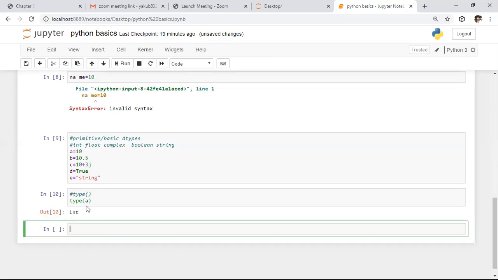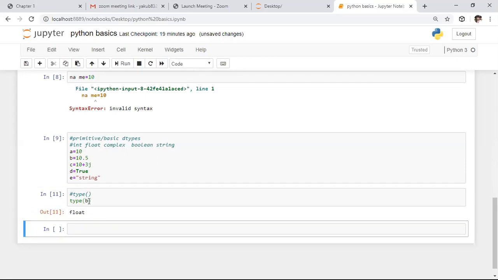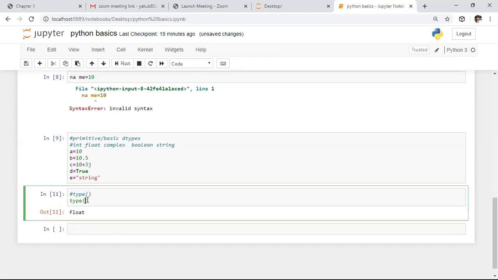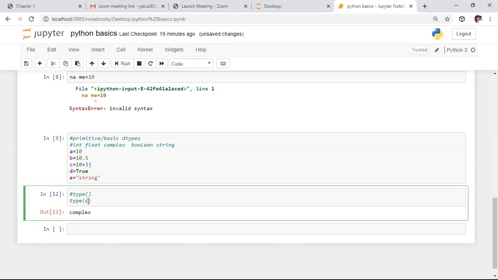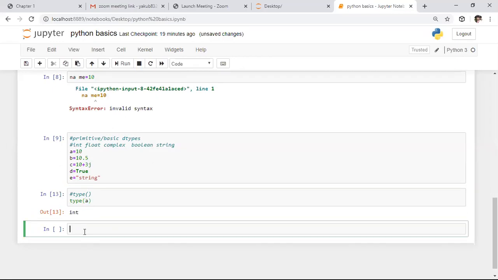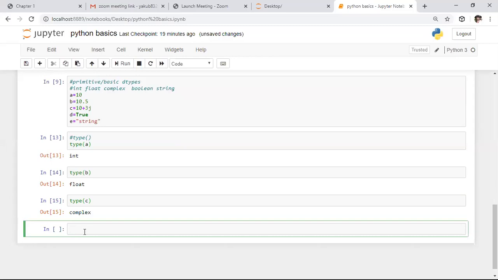Again, I'm doing the same thing. I want to know the type of b. Whenever you check type of b, it will return floating point value. Whenever you check type of c, it will return complex. So if you check this for a, it returns integer; for b, floating point value; and for c, complex.